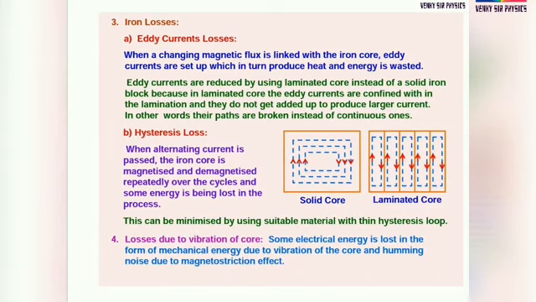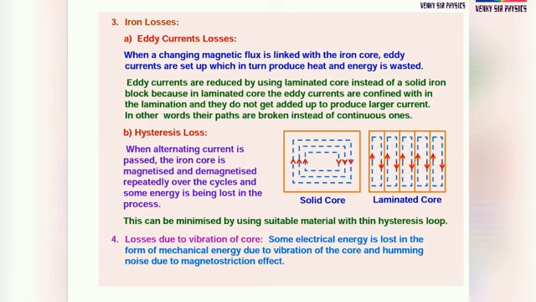Coming to the third one, iron loss. First one, eddy current loss. When a change in magnetic flux is linked with the iron core, eddy currents are set up, which in turn produce heat and energy is wasted. That is the definition.